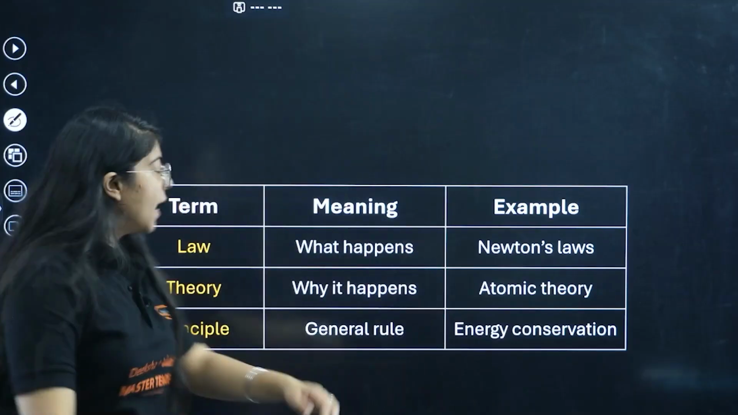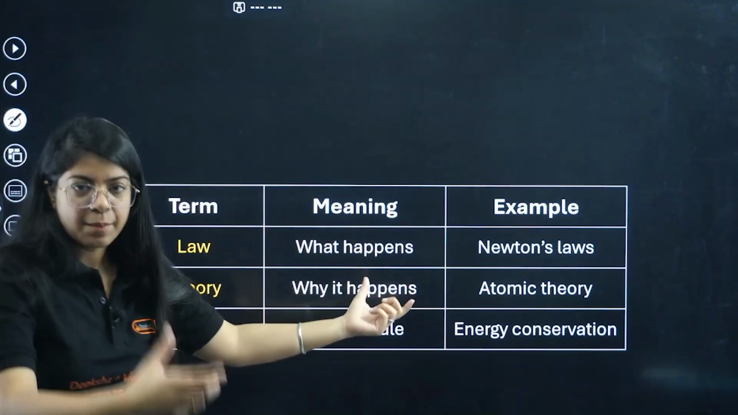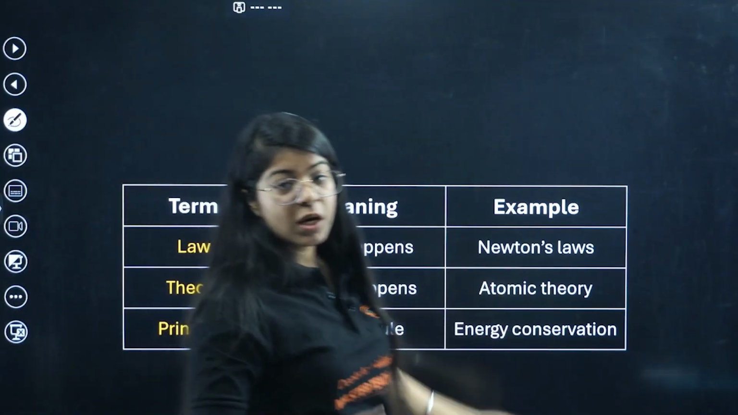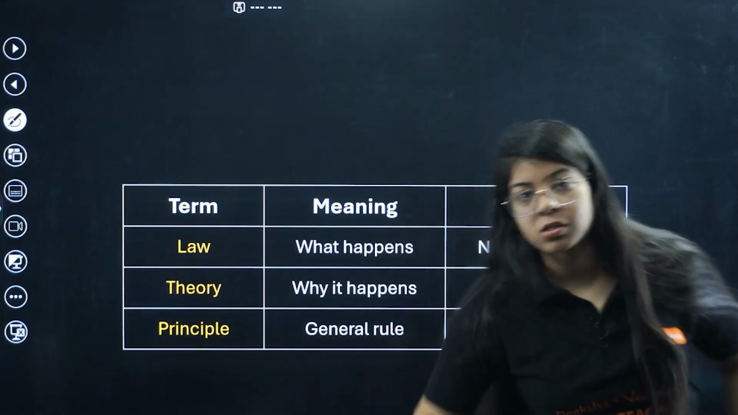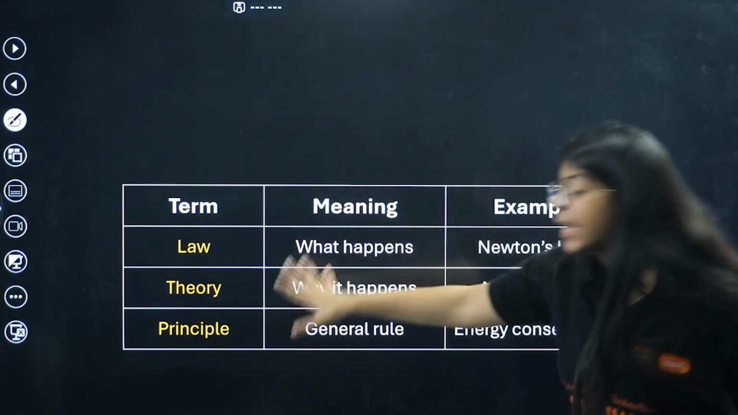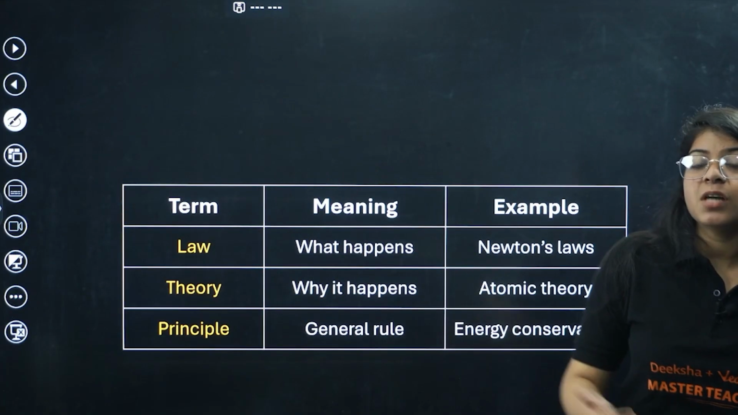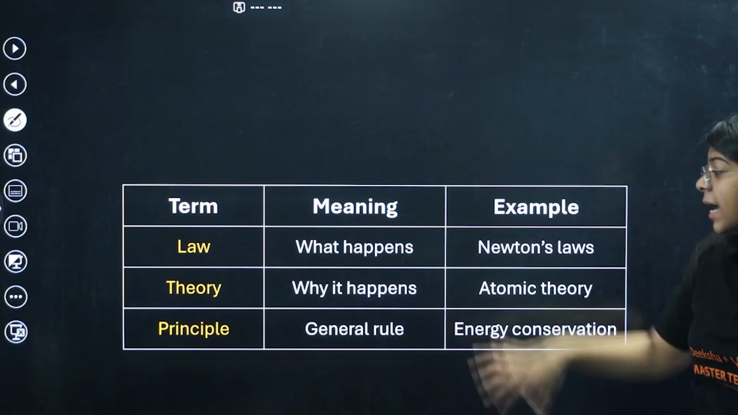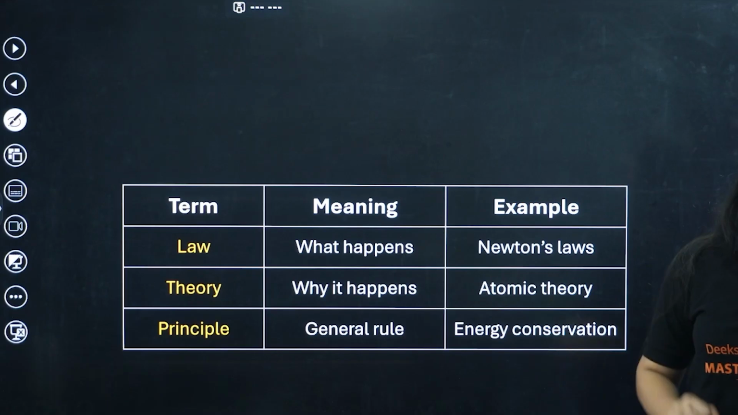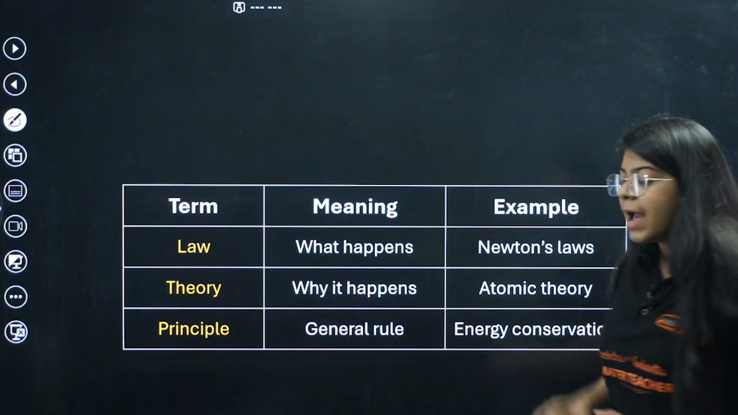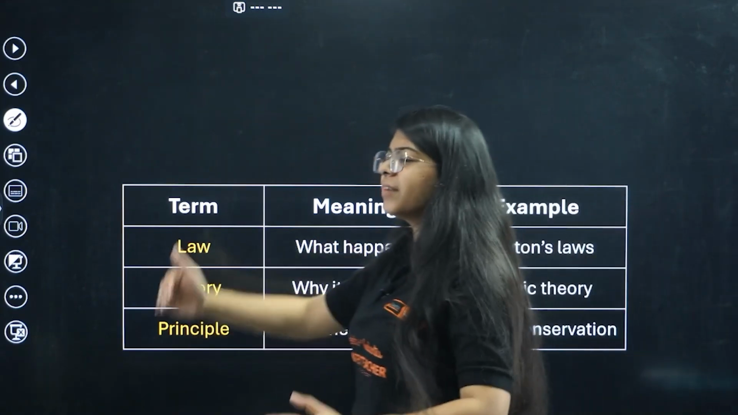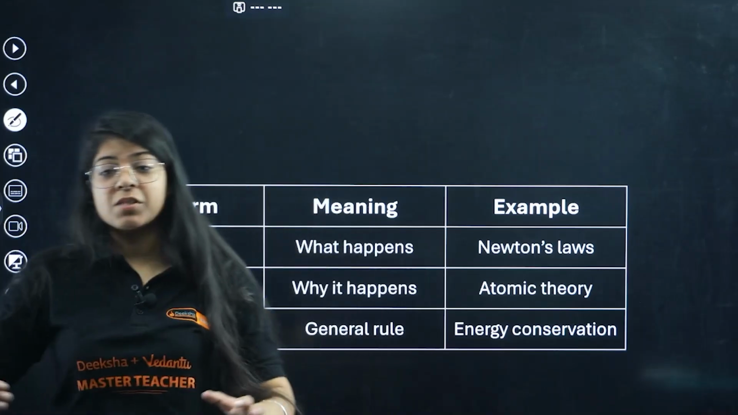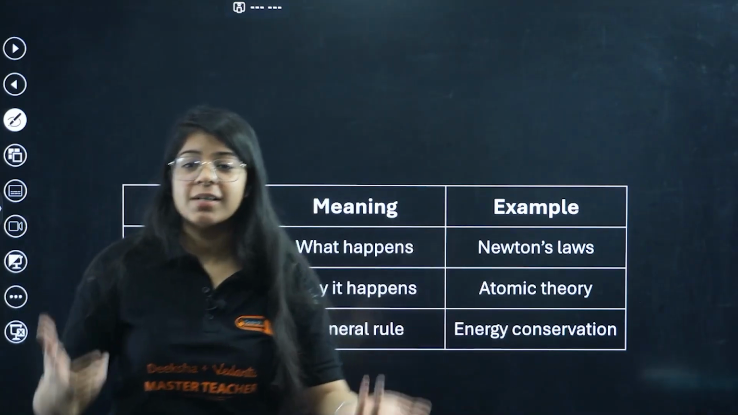Next, just recap that. So a law is what happens. What is happening in this world is a law. Newton's laws of motion. A theory is why it happens. It gives a complete reason of why this thing is exactly happening, right? Then a principle is a general rule. We have this rule and we will apply it in all different conditions, in all different circumstances. That is your energy conservation.